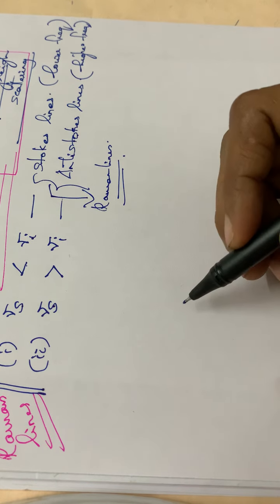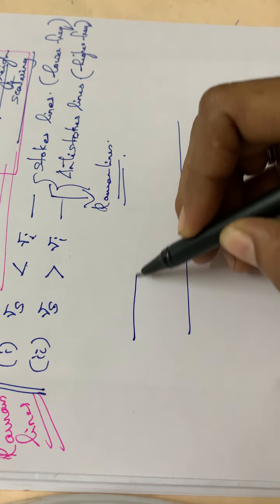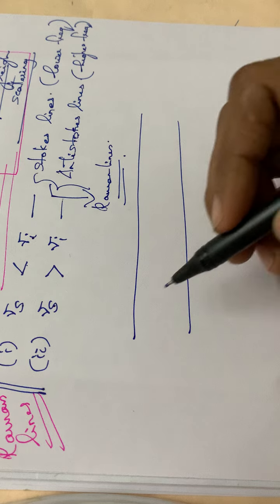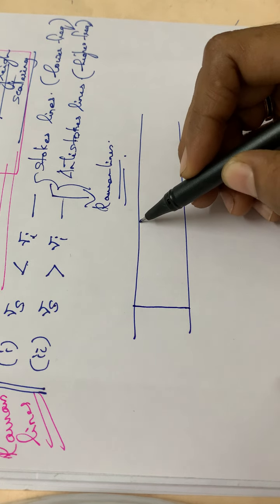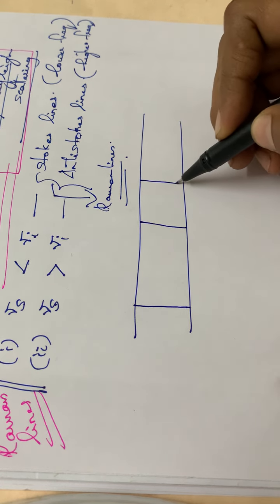Now let us represent these Stokes lines, Rayleigh lines and anti-Stokes lines. So this part is the Rayleigh lines.